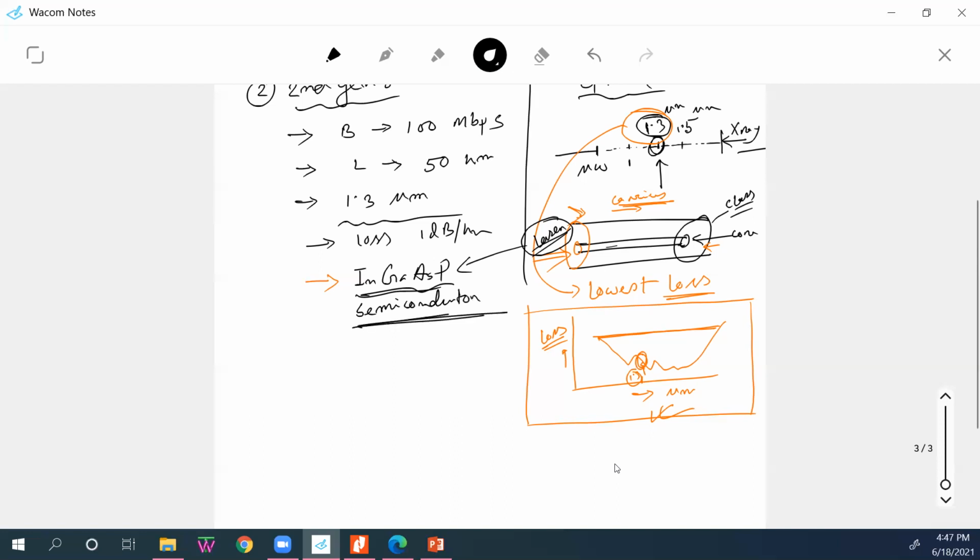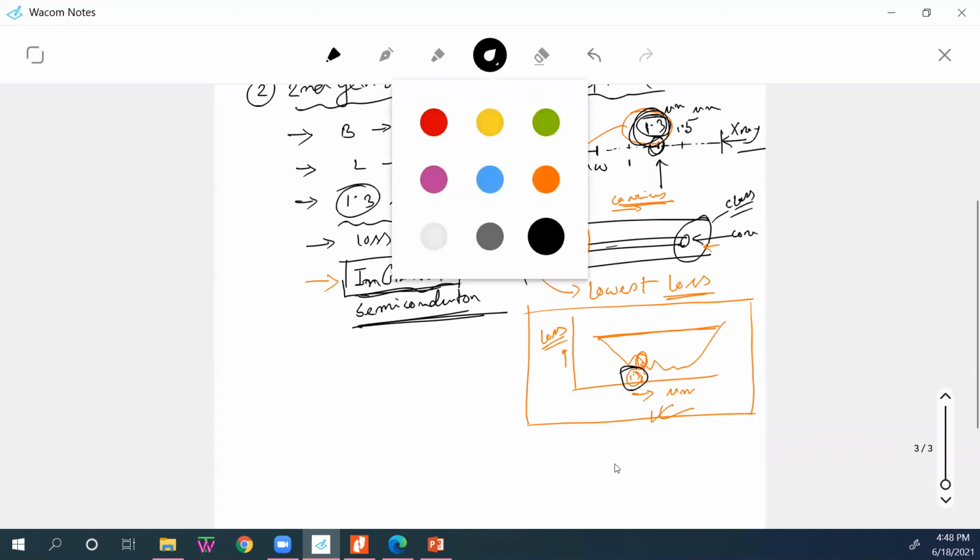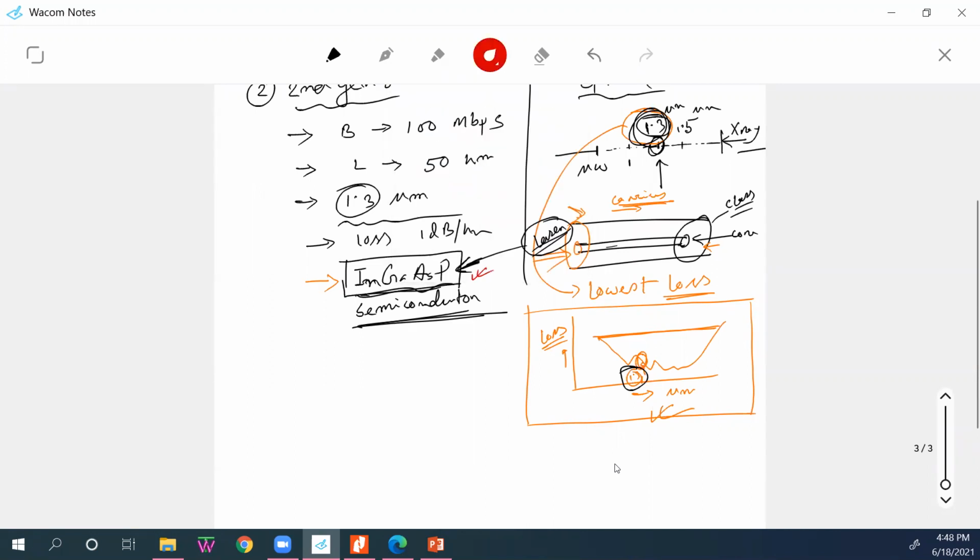This was introduced, and it can operate at 1.3. That's why our operating wavelength is 1.3. Inshallah, in our syllabus, we will discuss this. Do not be afraid of indium, gallium, arsenic, phosphide. You will see it is very easy stuff. In future classes, we will discuss laser.